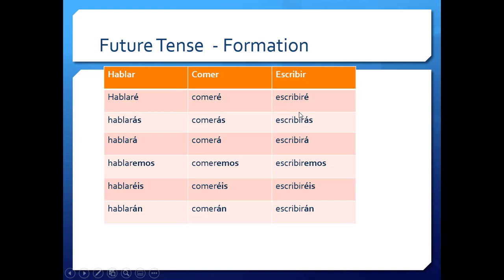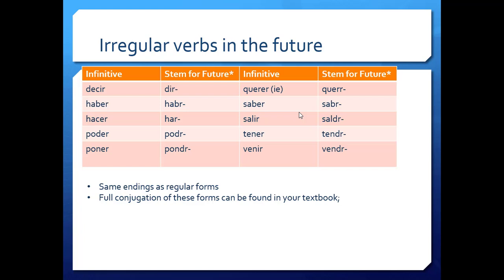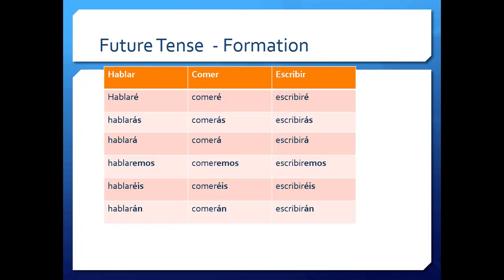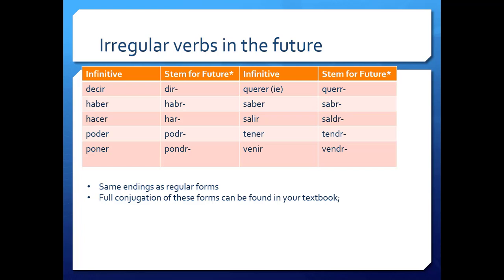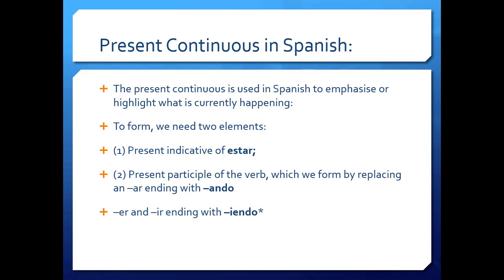I won't linger on it because you have it in the previous video and you can review it at ease. We had a few irregular verbs, so make sure you go over them. Again, they have the same endings. Careful with the accents, with the fadas over the vowels, and then they change a little bit the form. Again, go back to the previous video and revise this so that you are comfortable with this new tense.